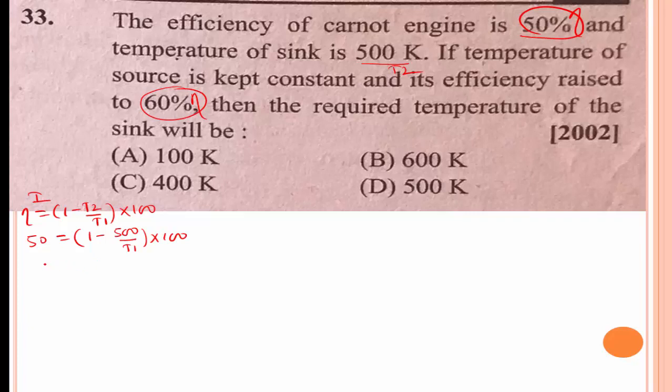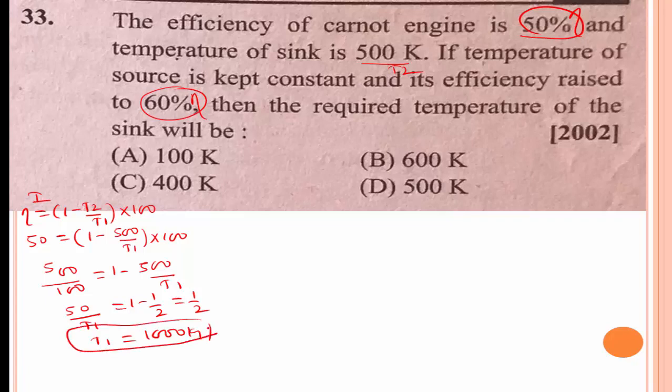Here we get 50 divided by 100 is equal to 1 minus 500 divided by T1, or it is T1 is equal to 1 minus 1 by 2, or it is equal to 1 by 2. Therefore T1 is equal to 1000 Kelvin.